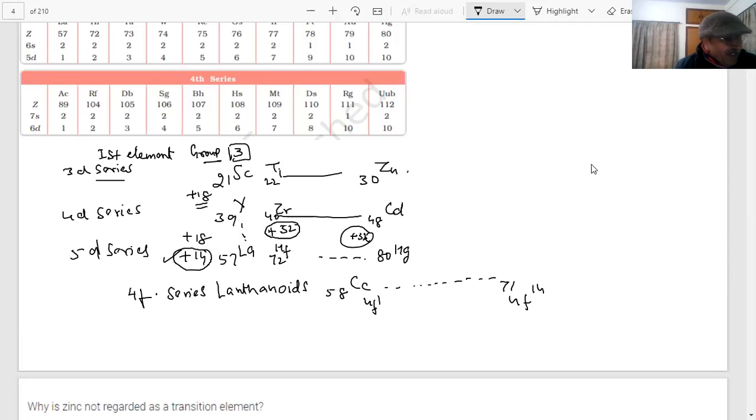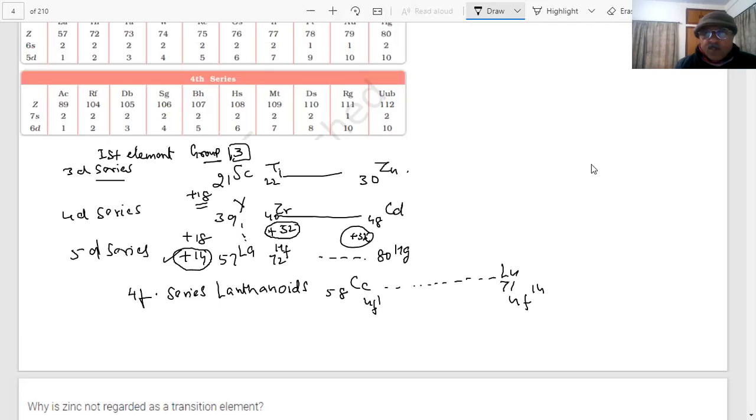What is the name of element 71? What is that called? It's called lutetium. At least the first and the last one we should know: lutetium.